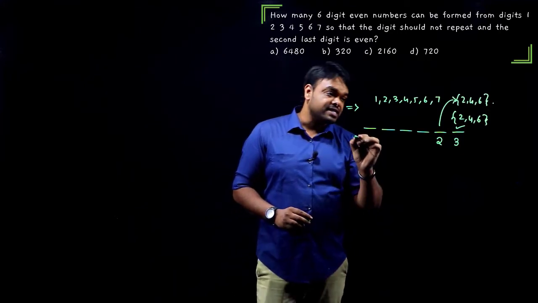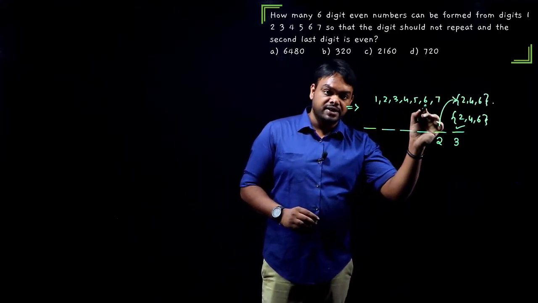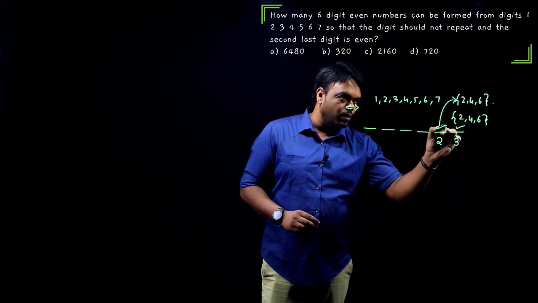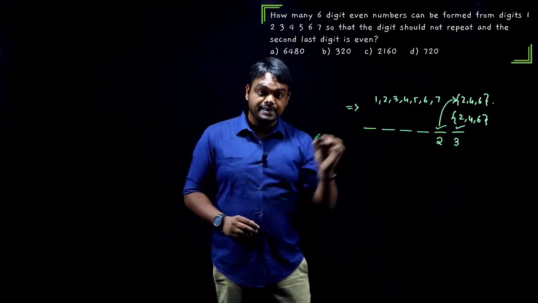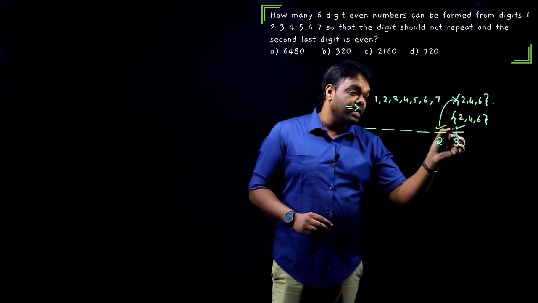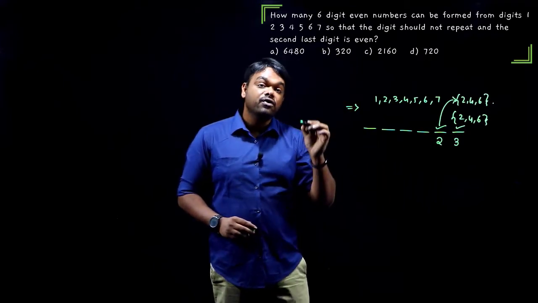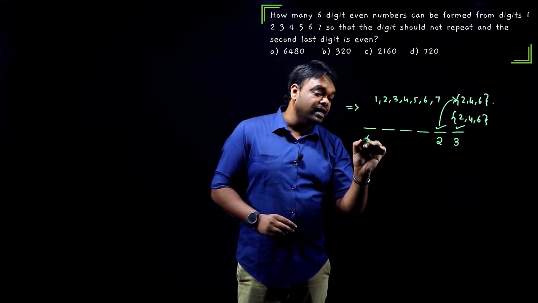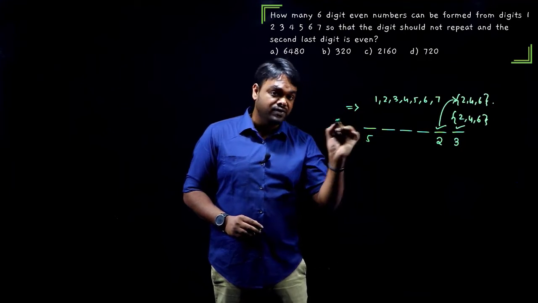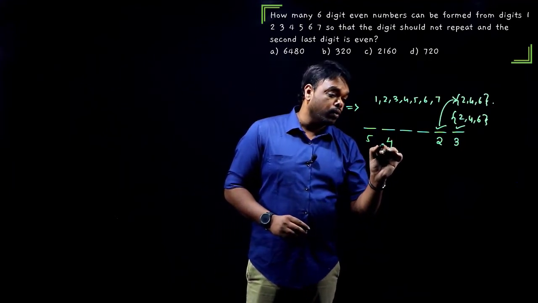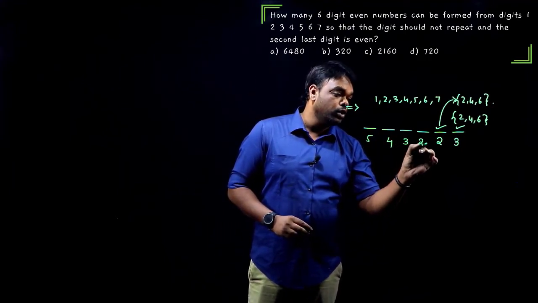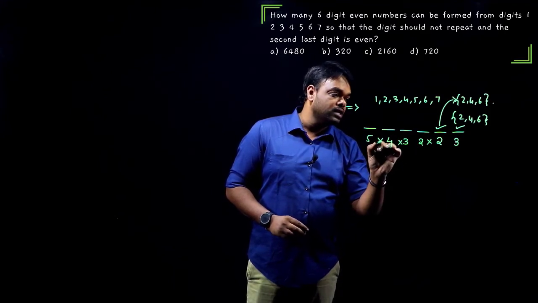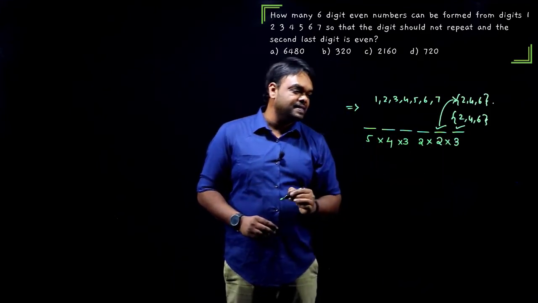Now, the rest of the part. Totally 7 digits are there. We used 1 here and 1 here. Still how many are there? 5 are there with us. So I can fill it in 5 ways because we have no condition in this place. Here 4, here 3, here 2. So when we multiply all these things, we should get our final answer.